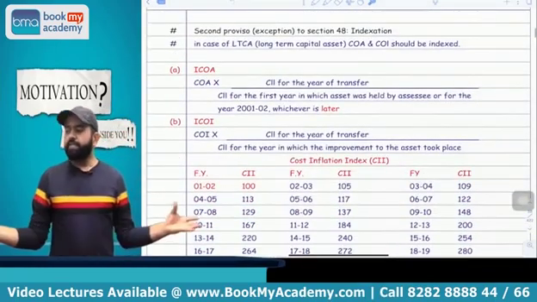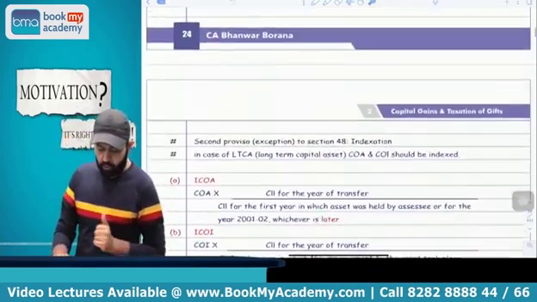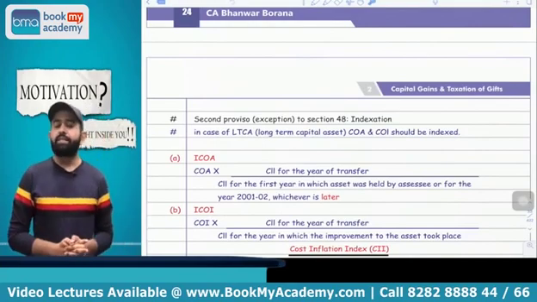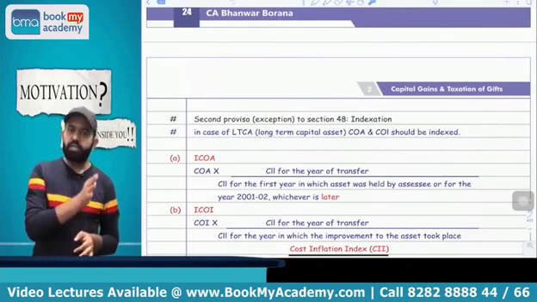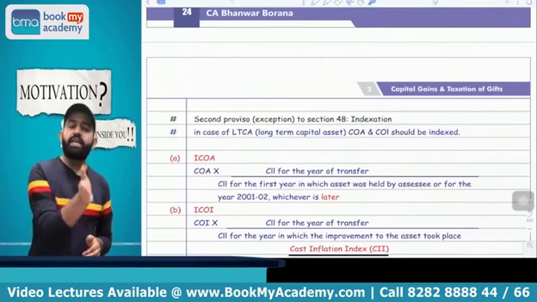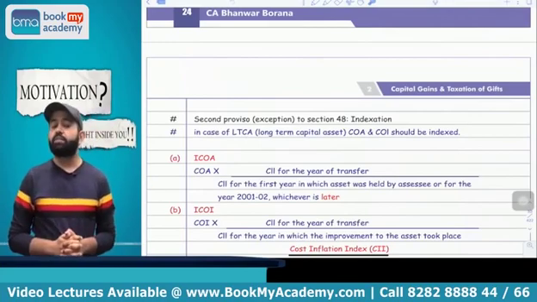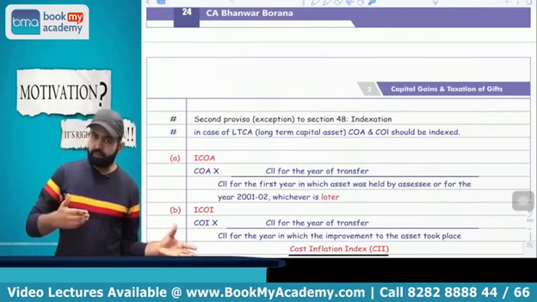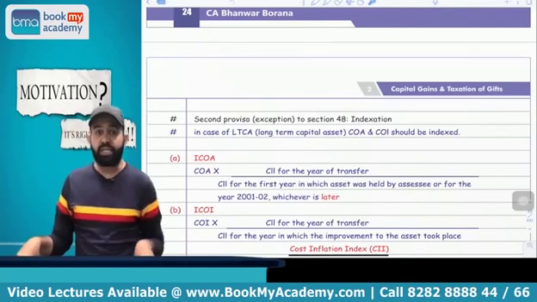Now next part is related to the question of how to calculate capital gain, and in section 48 there is a second proviso. Second proviso is saying that if there is a long term capital asset, then your cost of acquisition and cost of improvement you have to take as index cost of acquisition and index cost of improvement. But how will you convert your cost of acquisition into index cost of acquisition?